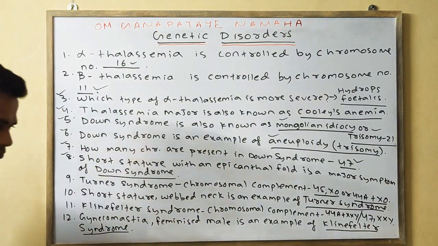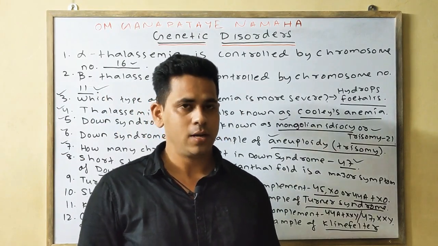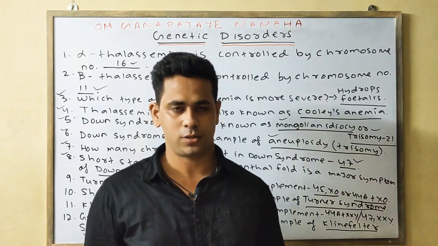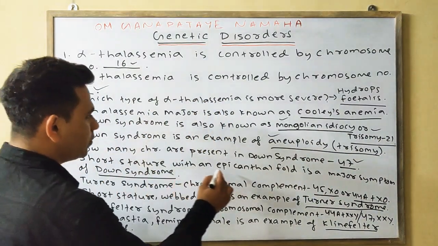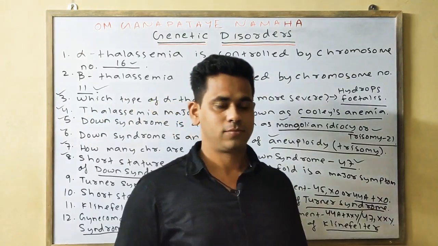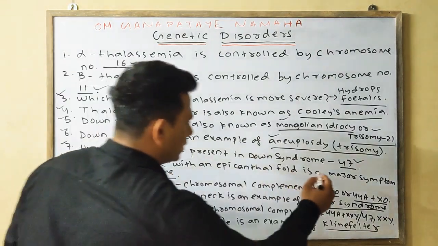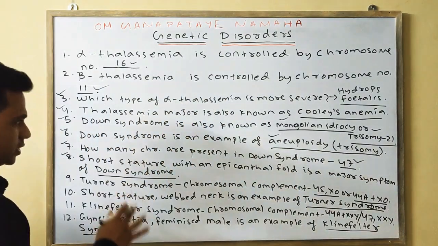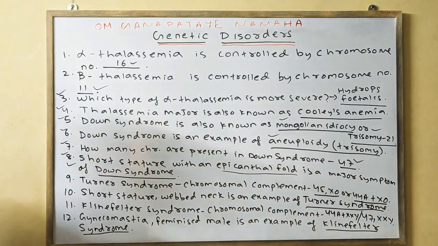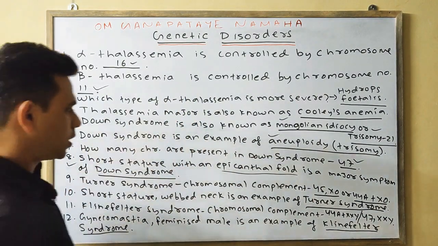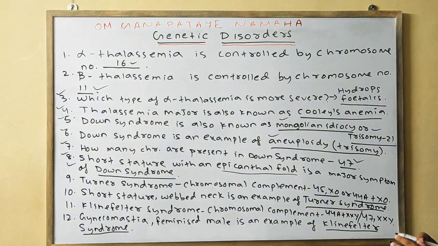Next, we have discussed short stature as a symptom in both Down syndrome and Turner syndrome. But if it is asked short stature with an epicanthal fold, as I have said, the eyes are stretched a little downwards, so we can say short stature with the epicanthal fold is a major symptom of Down syndrome.